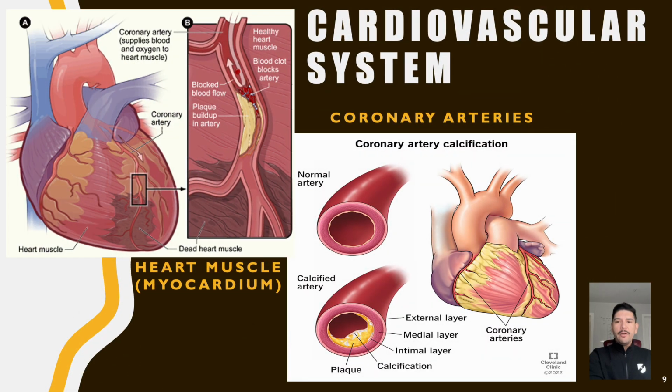Coronary artery disease primarily affects the coronary arteries, which supply oxygen-rich blood to the heart muscles. These arteries can become narrowed or blocked due to the buildup of plaque, leading to reduced blood flow to the heart. When coronary arteries are narrowed or blocked, the heart muscle may not receive an adequate supply of oxygen and nutrients, leading to ischemia, which is a reduced blood flow. Prolonged ischemia can result in myocardial infarction, also known as a heart attack, which occurs when a portion of the heart muscle dies due to the lack of oxygen.